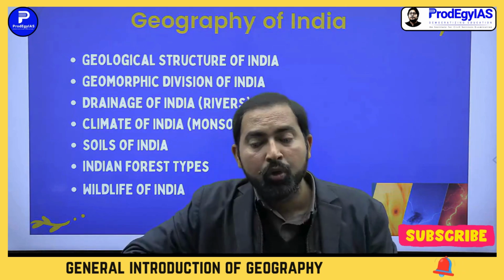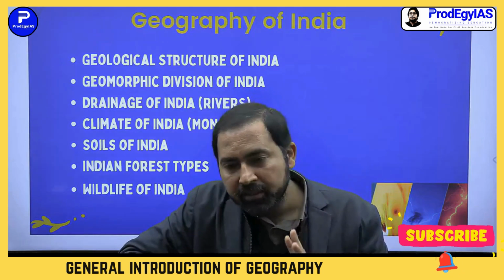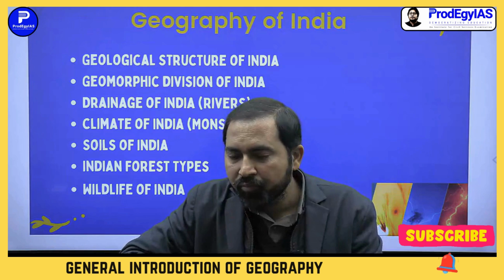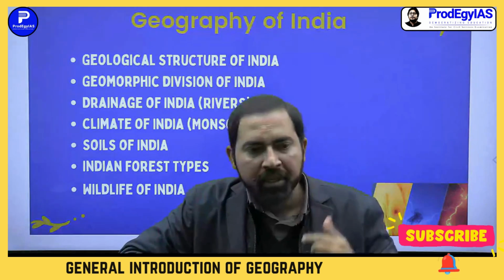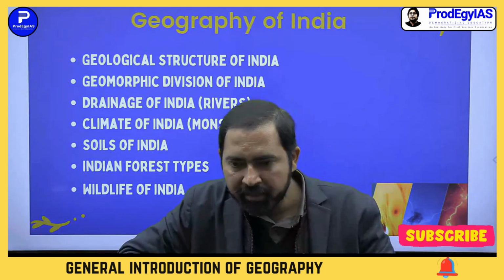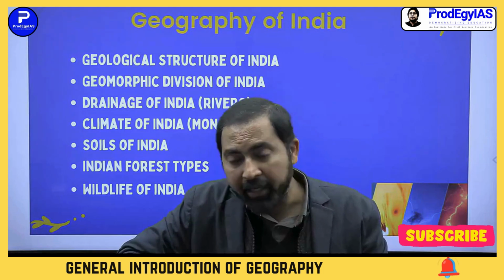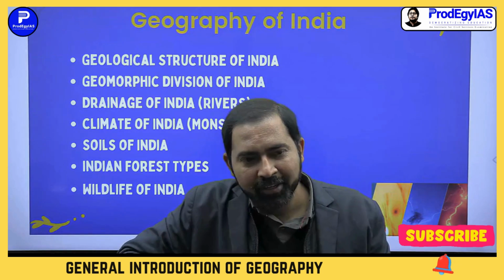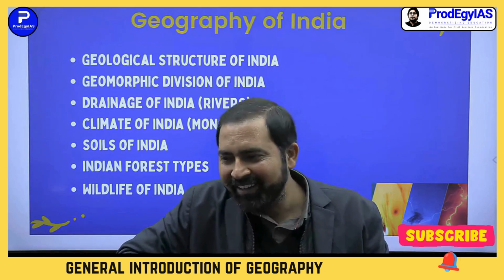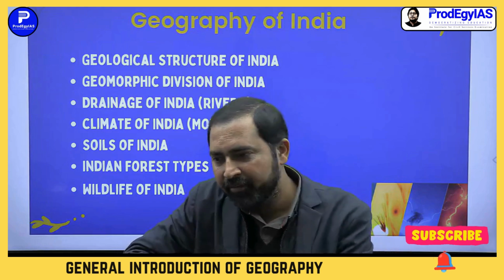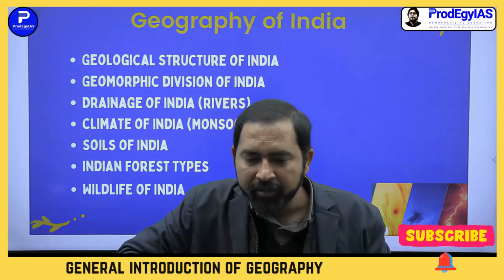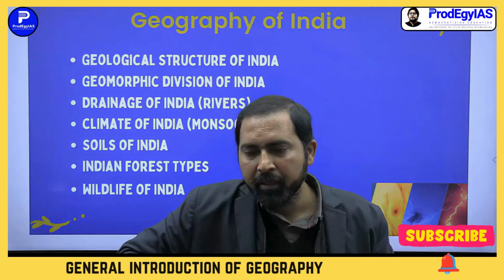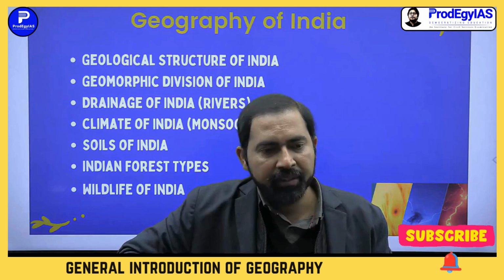And apart from these 3 regions, there are the eastern and western coastal regions. And the 5th part, which is in the news today, is the island part, your Lakshadweep and Andaman Nicobar. So these are the 5 major general divisions of India.